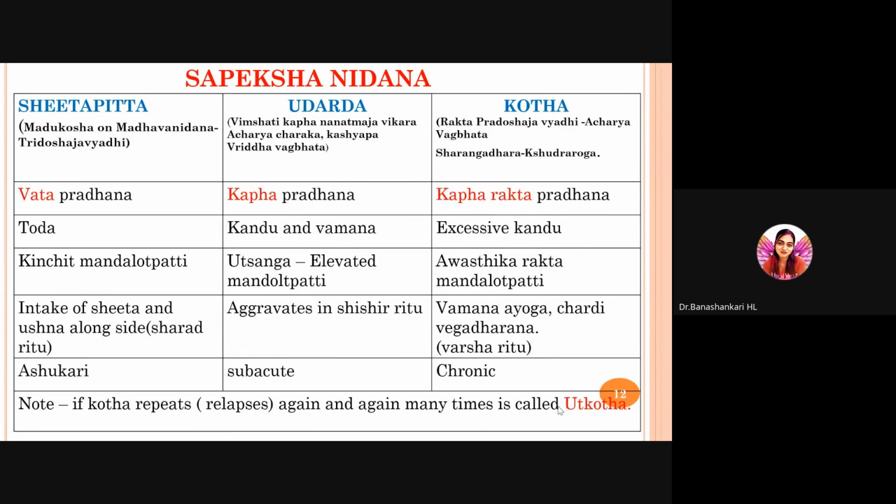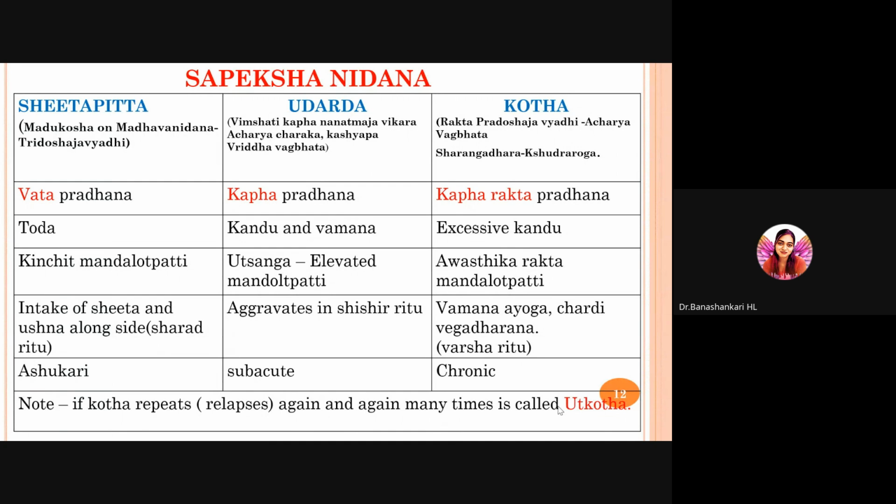The hives or rashes, we can call it as, there will be appreciable rashes. In Udarda, there will be Utsanga, elevated Mandalotpatti. There will be elevated rashes in Udarda condition. And in Kotha, there will be Raktaja Mandalotpatti. There will be blood like spots, rashes in the Kotha condition.